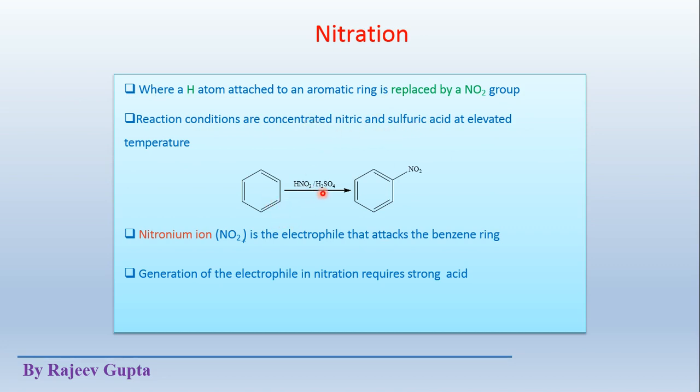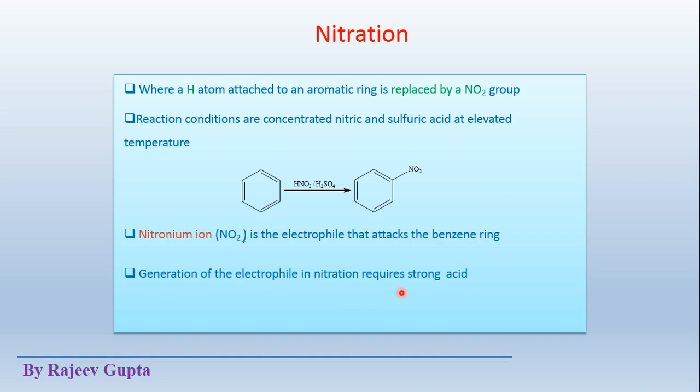This is the simple reaction where a mixture of concentrated HNO3 and H2SO4 is used as the reagent, and this combination actually creates the electrophile. So NO2 now adds to this aromatic system. The nitronium ion is the electrophile that attacks the benzene ring. See, NO2+, called the nitronium ion, is the actual electrophile in this nitration reaction which attacks the aromatic or benzene ring.